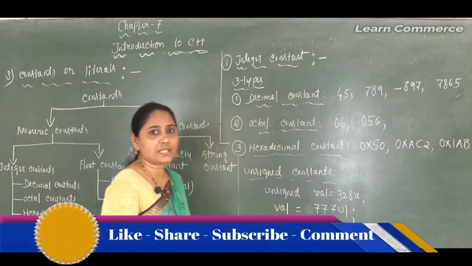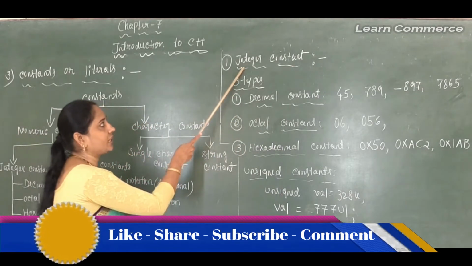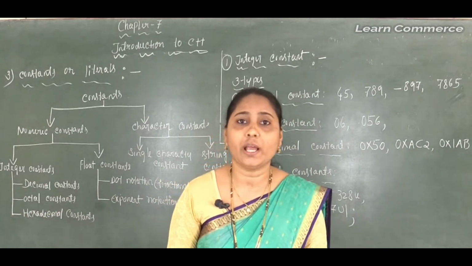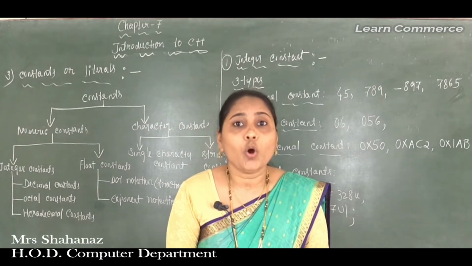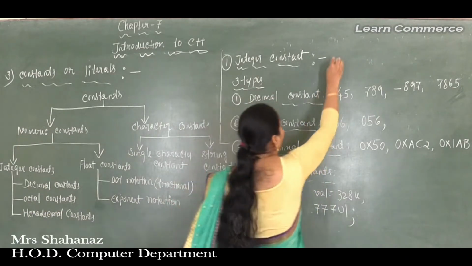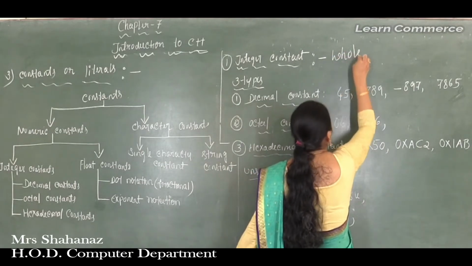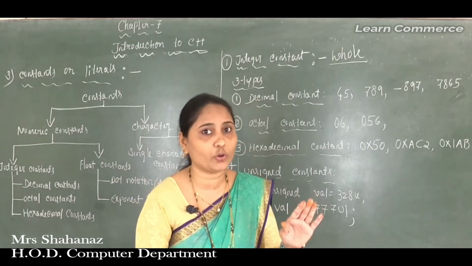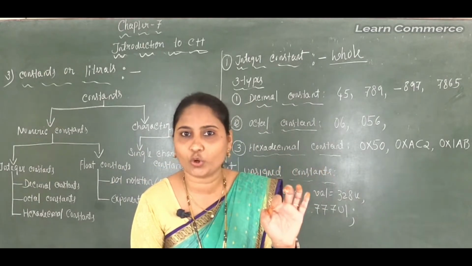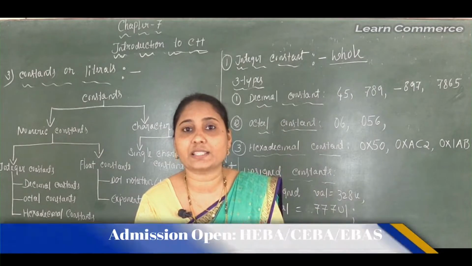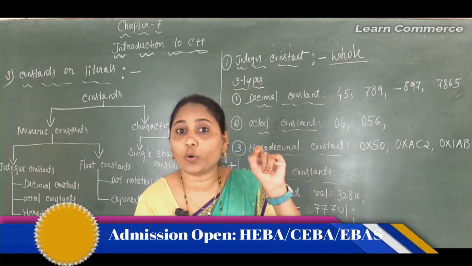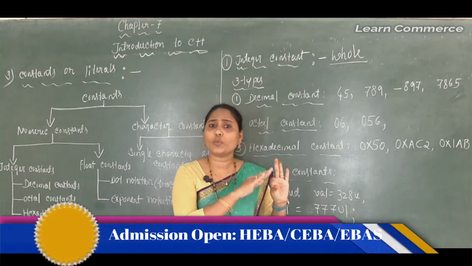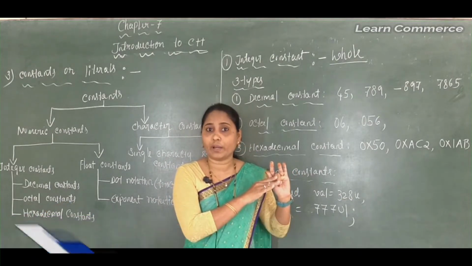Okay, now I am selecting the next point in our constants, that is the integer constant. So what about the integer constant? We can say that these are whole numbers. The spelling is WHOLE. Clear this? I am not using HOLE. But whole number means full number, maybe 10, 20, 200 and the number 2000,